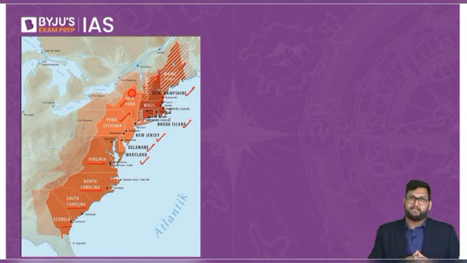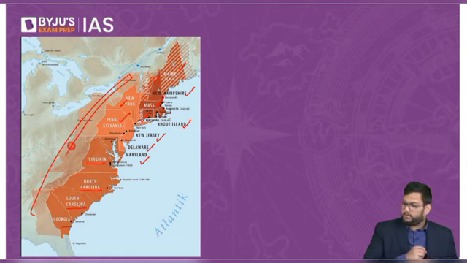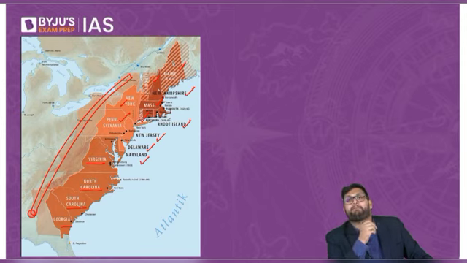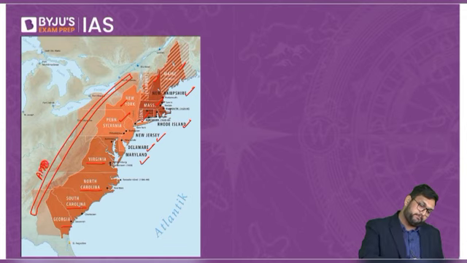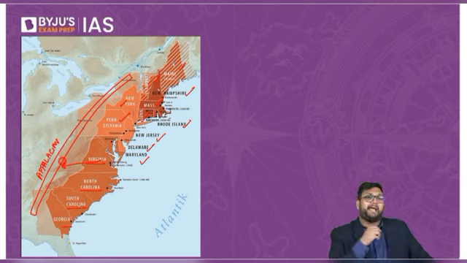If you have done world history and world geography, you would know there's a mountain range here. What is it called? Very good, Ujjwal. It's called the Appalachian Mountains. The Appalachian Mountains technically acted like a barrier for the British to go in this direction.